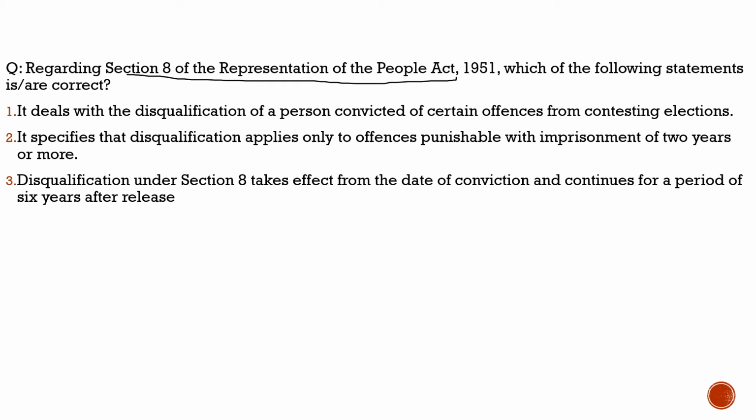Here the question says, regarding Section 8 of the Representation of People Act 1951, which of the following statements are correct? First statement, it deals with the disqualification of a person convicted of certain offences from contesting elections. 100% correct. Second, it specifies that disqualification applies only to offences punishable with imprisonment of 2 years or more. 100% correct, that is also true. Please remember that. Third, disqualification under Section 8 takes effect from the date of conviction and continues for a period of 6 years after the release.